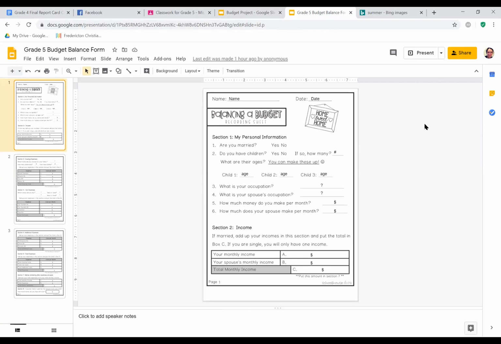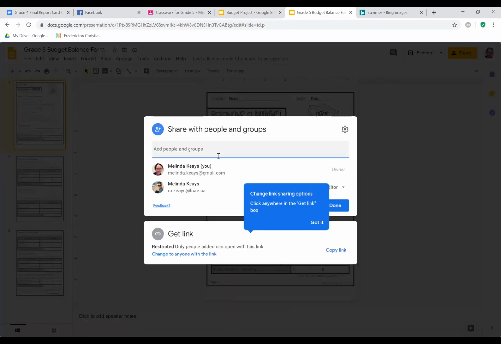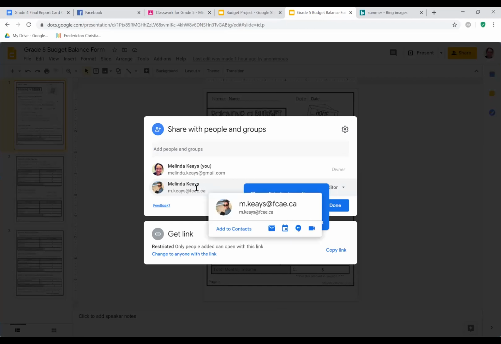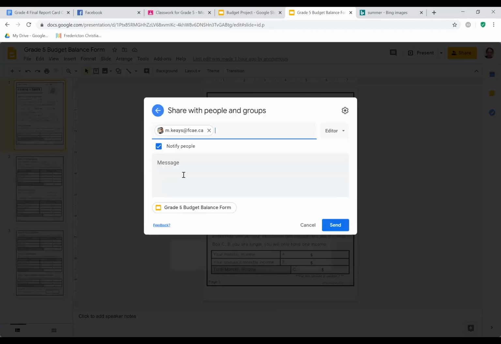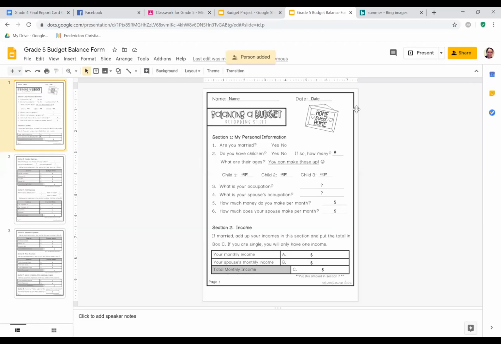Okay, so to share it with me, you would just go up to this share button right here. You click share and you would type in m.keys, this one right here, @gmail.com, to share with me. So let's say I wanted to share it with mkeys, which I don't know if I can actually do that. I think I have to put it right here. m.keys, and then you would press send, just like that. And now it's shared with me.